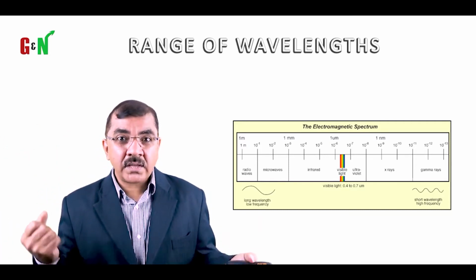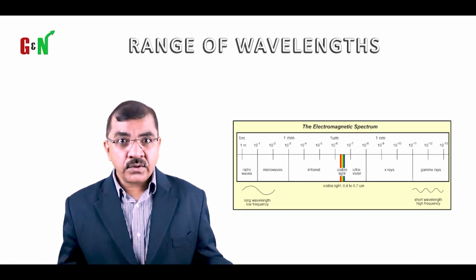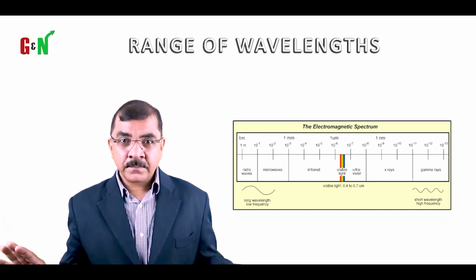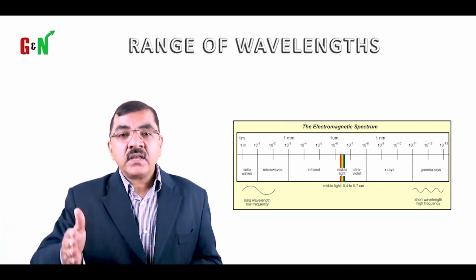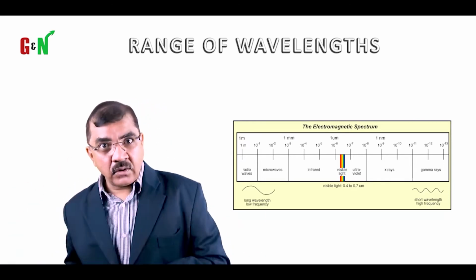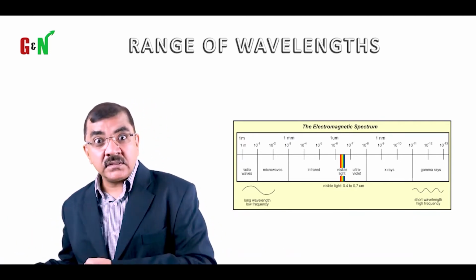And what are the colors? Violet, indigo, blue, green, yellow, orange and red. We call it Vibgyor. Clear? So each and every color has its wavelength. Shorter wavelengths and longer wavelengths. Shorter wavelength on the violet side, longer wavelengths on the red side.